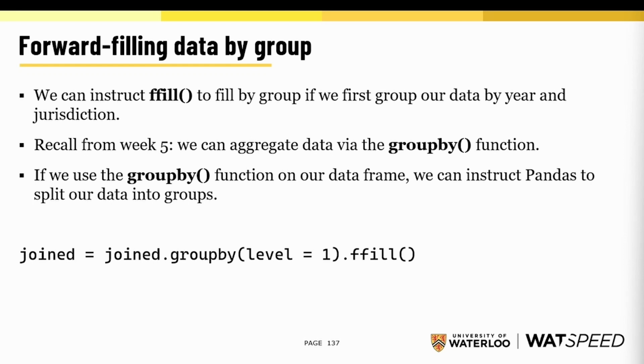We've already indexed our data frame, and our indexes can be referred to by levels. The first part of the index, our year, is level 0, and our jurisdiction is level 1. So we can say to group by, split our data into groups based on the jurisdiction. Then, once we've grouped our data by jurisdiction, forward fill by jurisdiction.